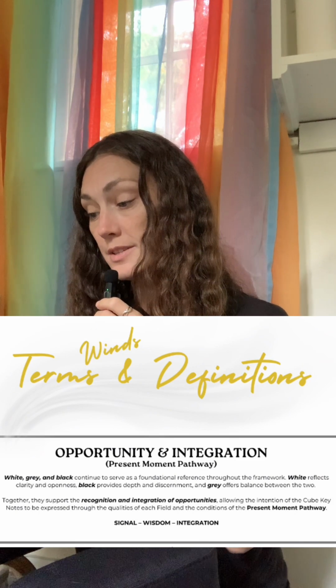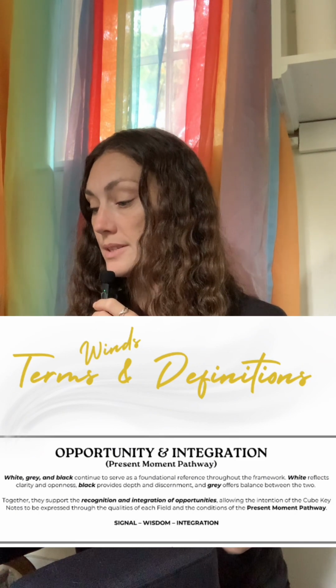Signal, wisdom, and integration. Although each wind can be understood on its own, none exists in isolation. Every moment contains a unique combination of qualities, with different winds becoming more or less present depending on the conditions surrounding you. Together, the 6 winds form the framework of the octahedron. Their relationship creates 8 connected fields of current, where multiple qualities come together to provide direction, perspective, and support. The winds and fields together provide a framework for noticing patterns of energy, awareness, and your choices, allowing you to consciously recognize how qualities move, interact, and create pathways of possibility.